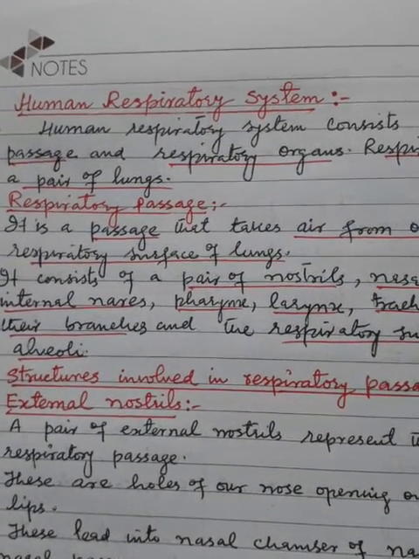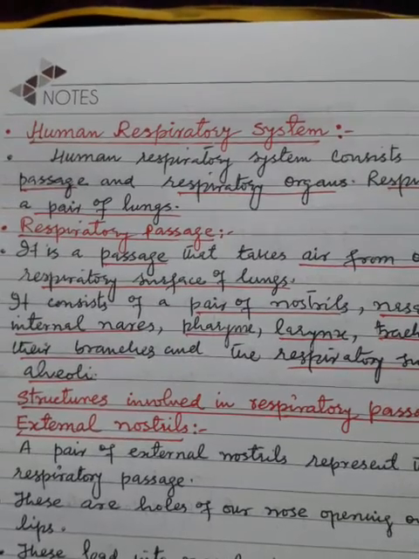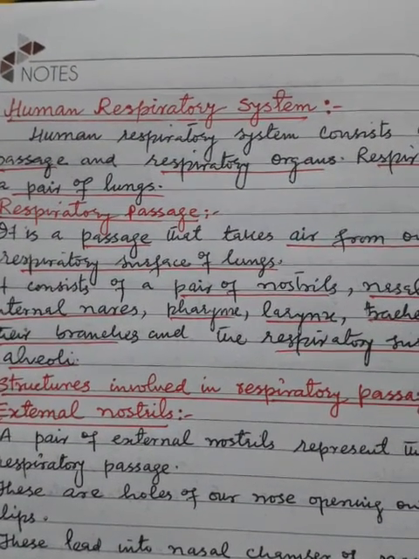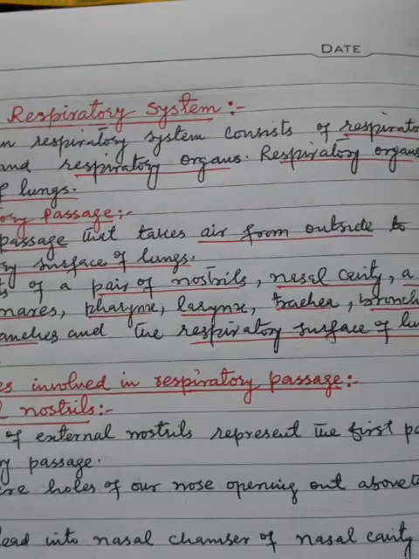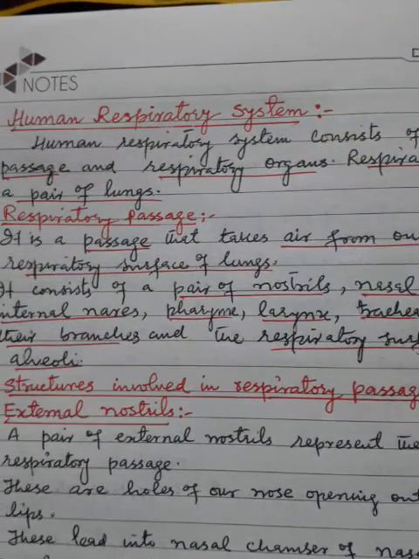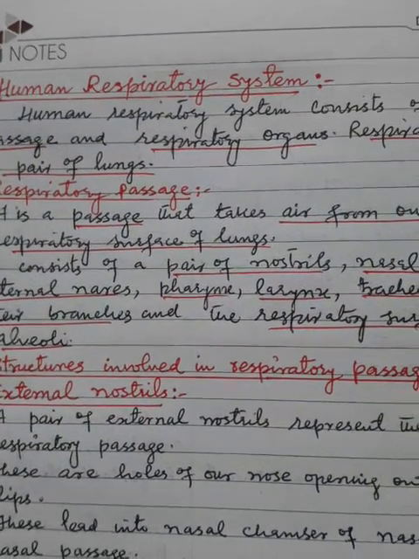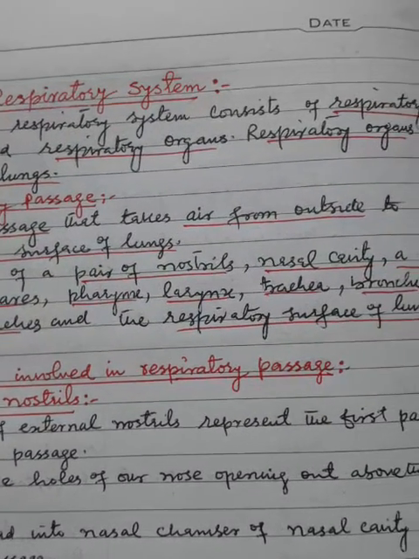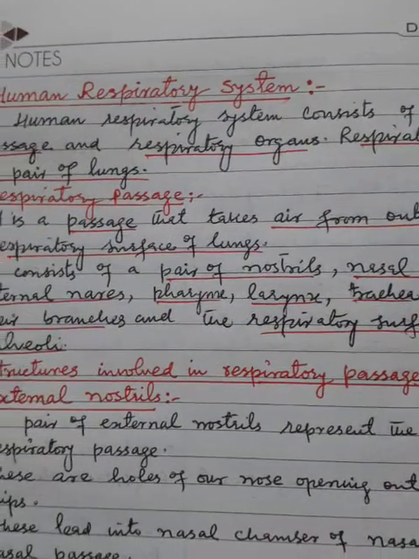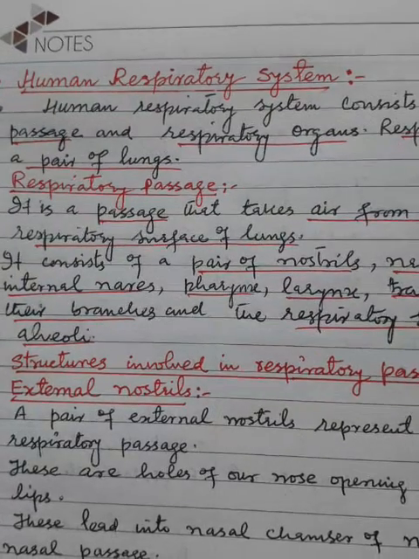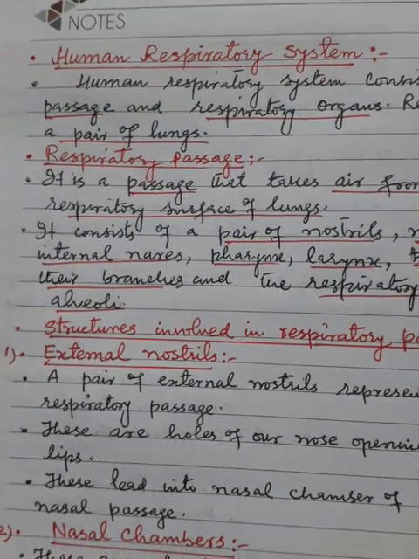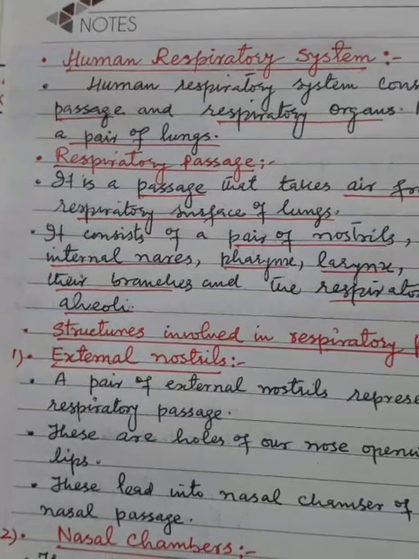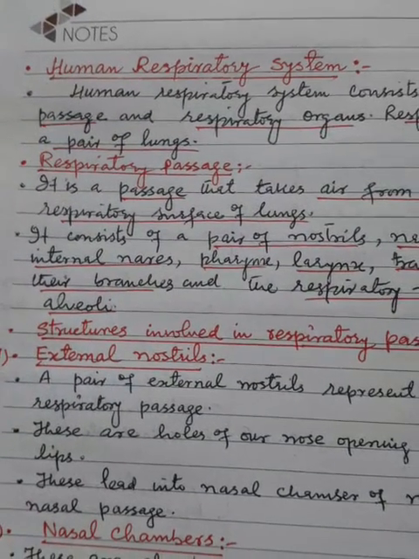Today's offline class is about the human respiratory system. The human respiratory system consists of the respiratory passage and respiratory organs. Respiratory organs are a pair of lungs. Now first, let us study the respiratory passage.